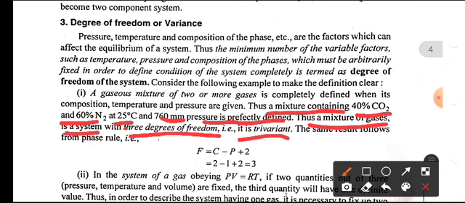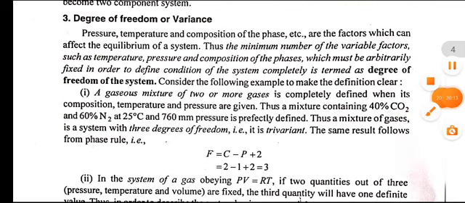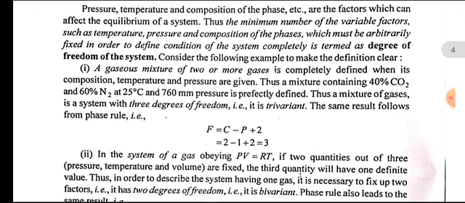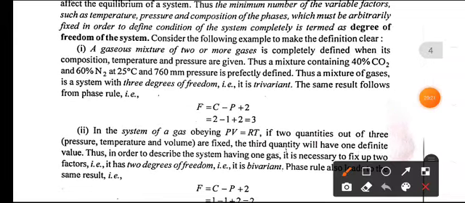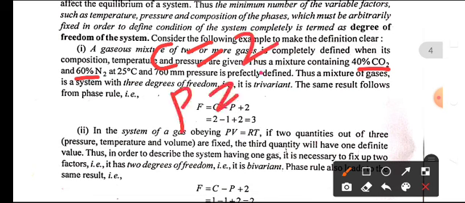For example, for a gaseous mixture, C is the number of components, here for example 40% CO2 and 60% NO2. Here the number of components is 2 and the number of phases is equal to 1.